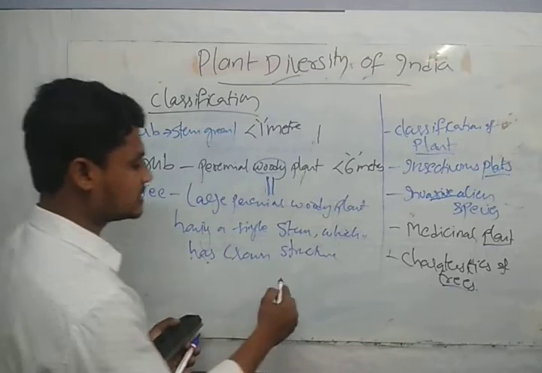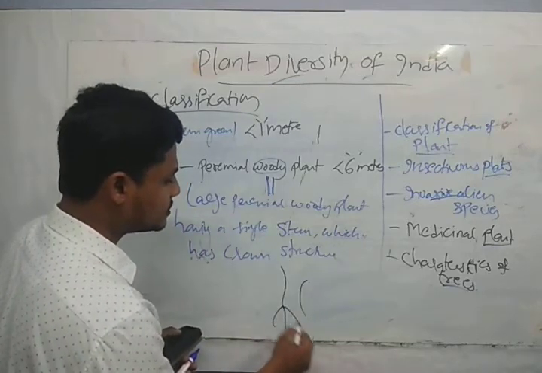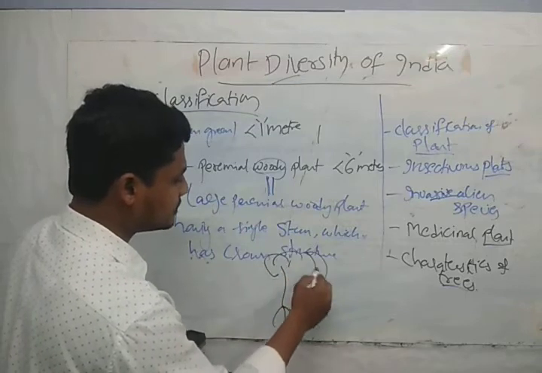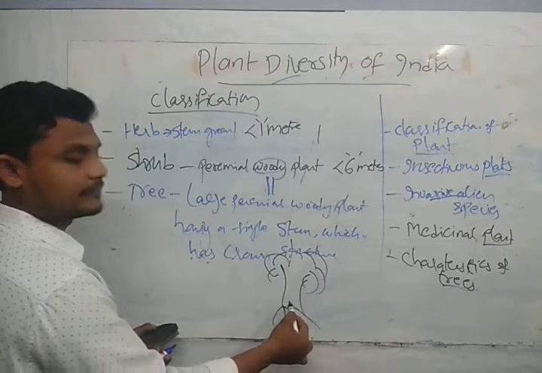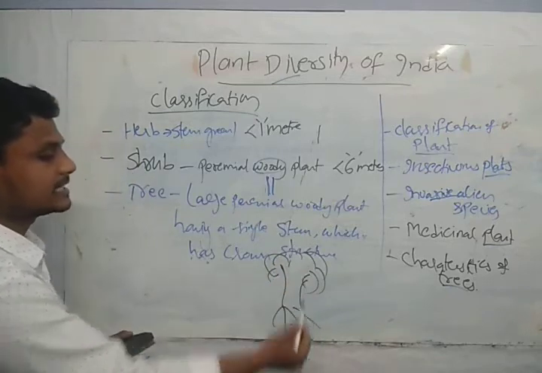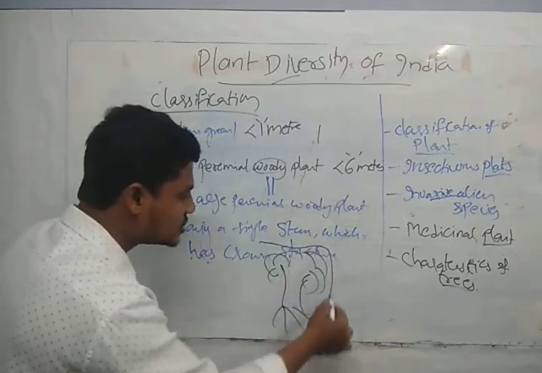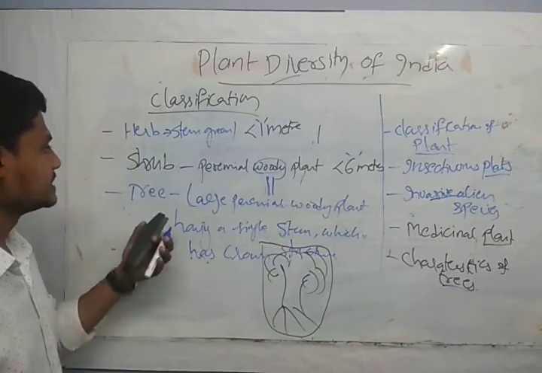What do you mean by the crown structure, guys? If you see a tree, they have roots and all these things. It is the crown structure they have there, and a single woody stem. So for this structure only we say the word tree, guys.